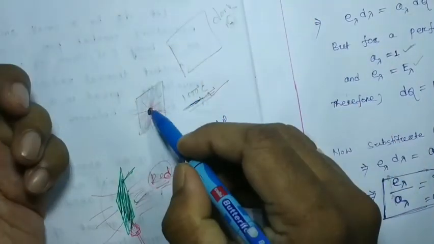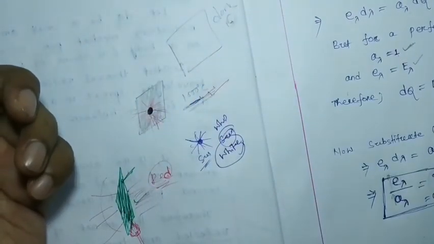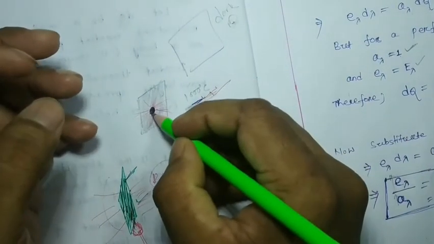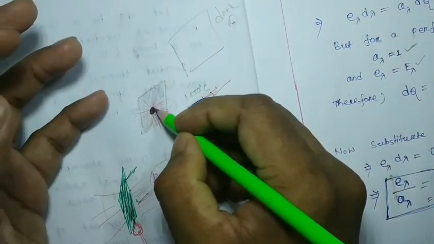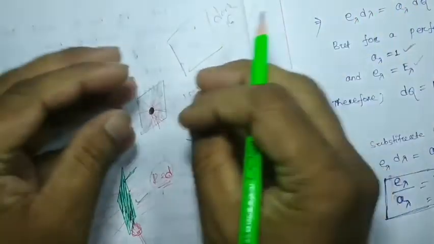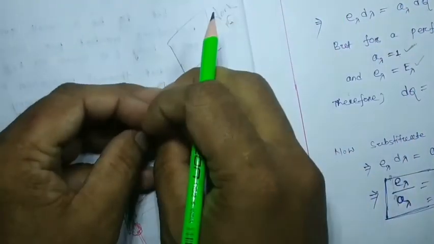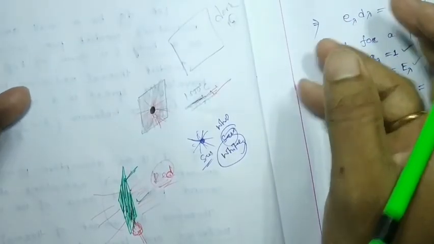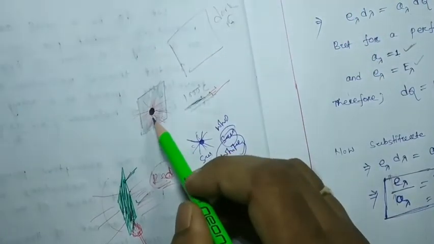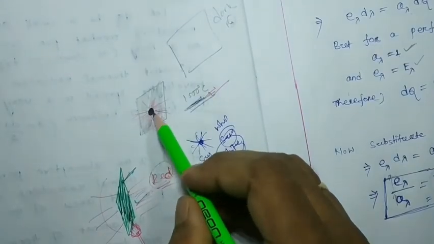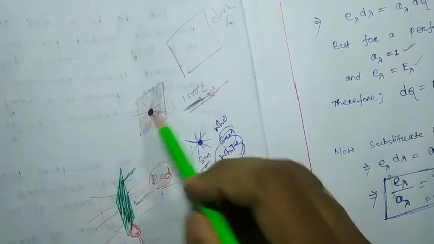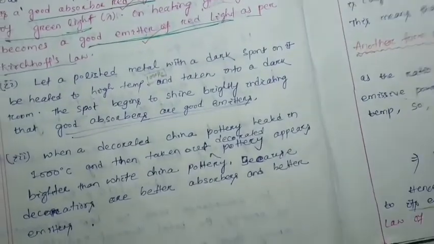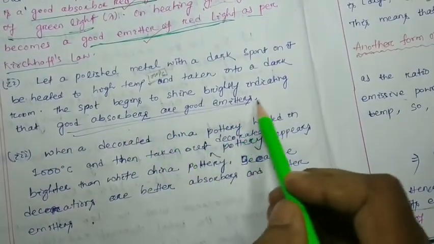Without heating, it looks black, meaning it absorbs all the energies, a good absorber. Whenever it is heated with high temperature, it emits all the radiations, so it looks like a shining bright spot after heating. So a black spot is a good absorber and a good emitter.